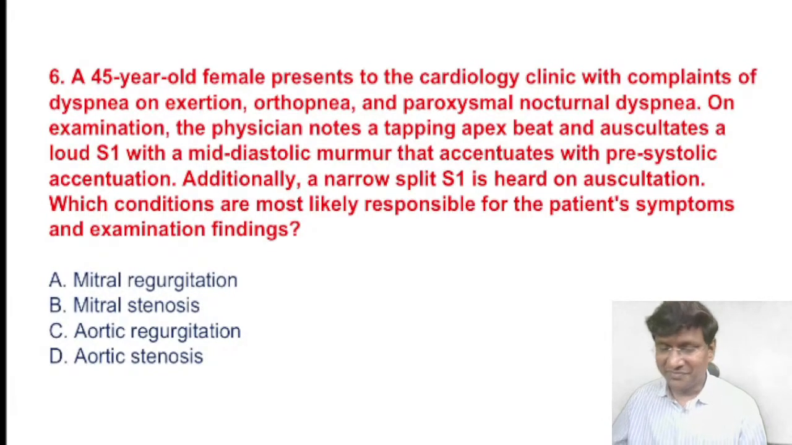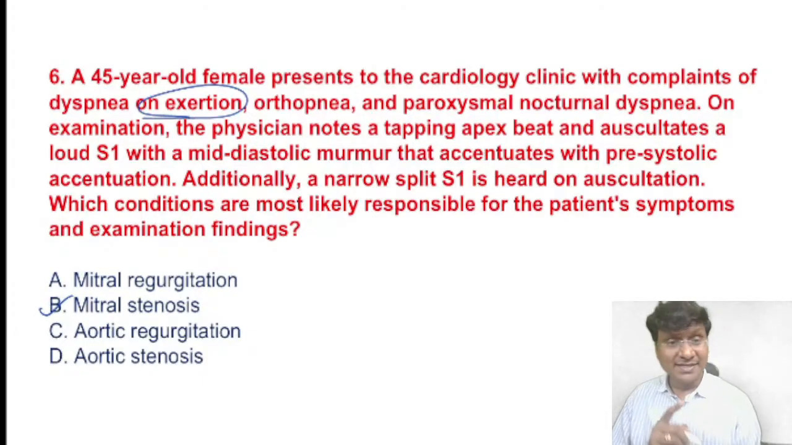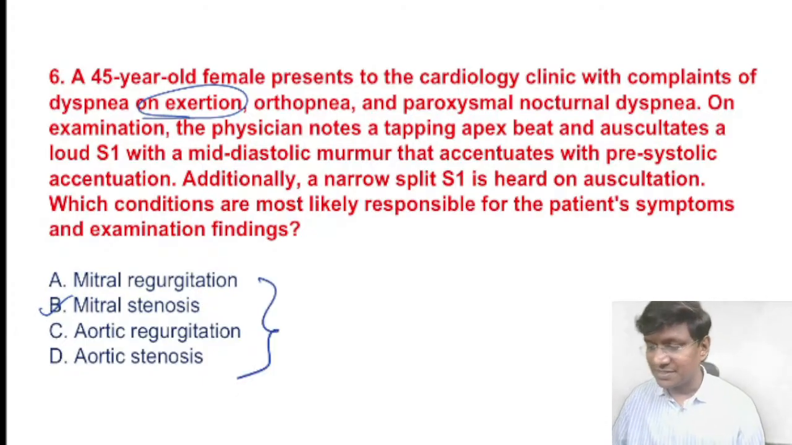Right. So very good. The answer here is mitral stenosis. Now, what are the quick pointers suggestive of mitral stenosis? I'll tell you. Number one, dyspnea on exertion, orthopnea, paroxysmal nocturnal dyspnea. That you will see in all these manifestations.